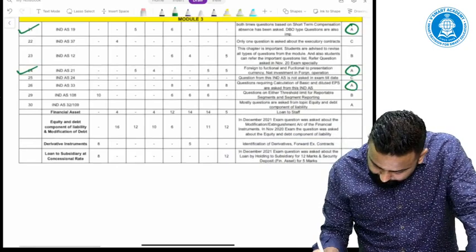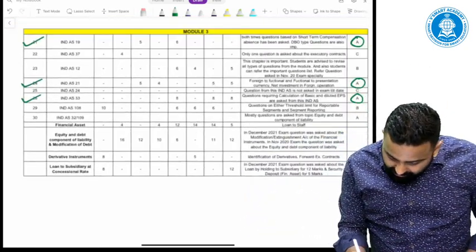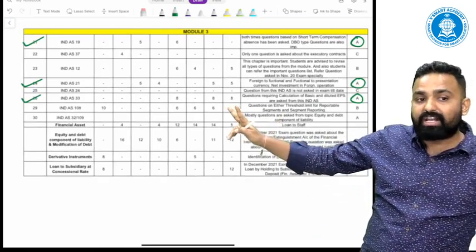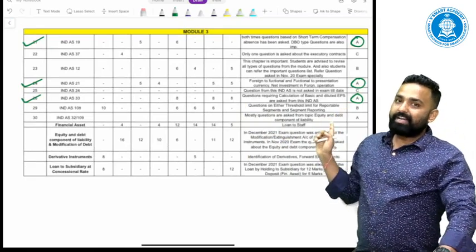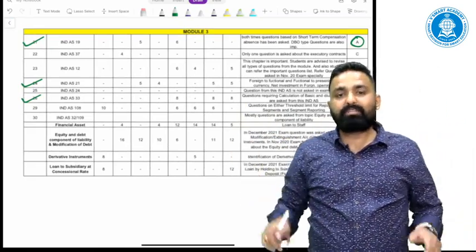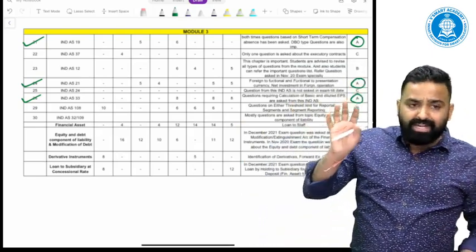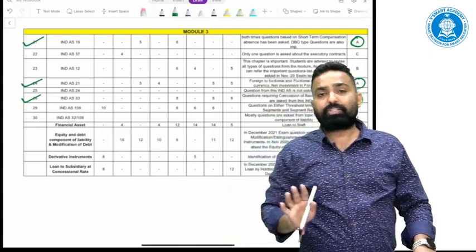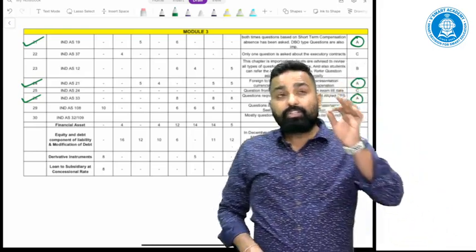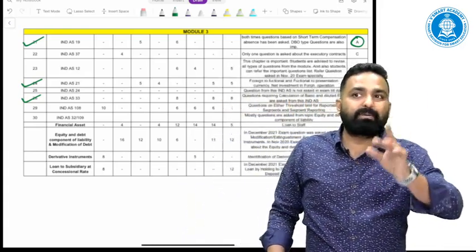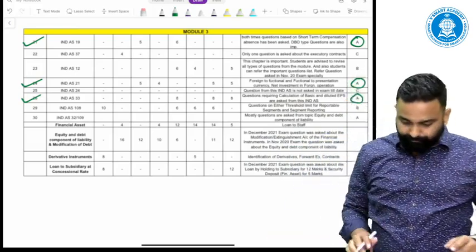The next is Ind AS 33, earnings per share. In the last 2 attempts, continuously, they are asking the question. Still I have marked it as A category. In the December attempt, they have asked EPS from continuing and discontinuing operations. Please try to focus on diluted earnings per share questions and cover each and every question of diluted earnings per share. Even there are some special questions regarding earnings per share in case of parent subsidiaries. Cover those questions especially.